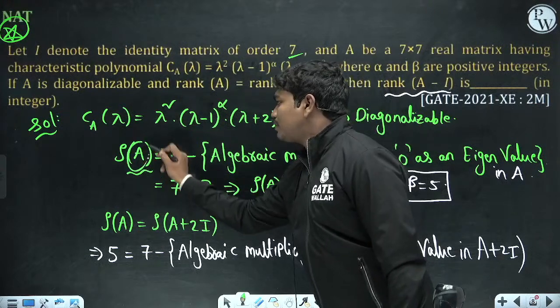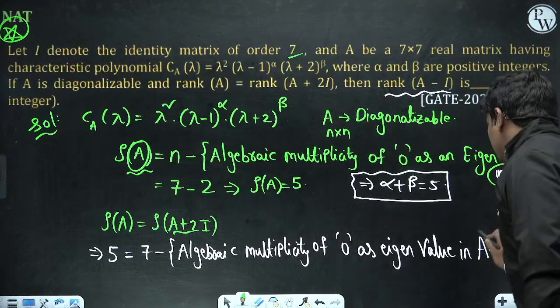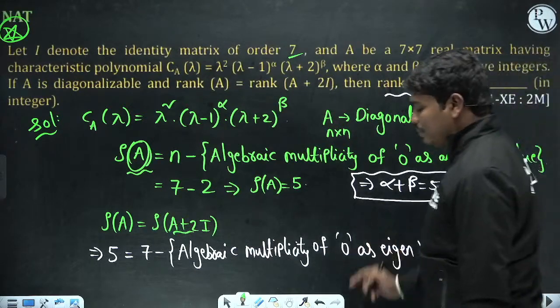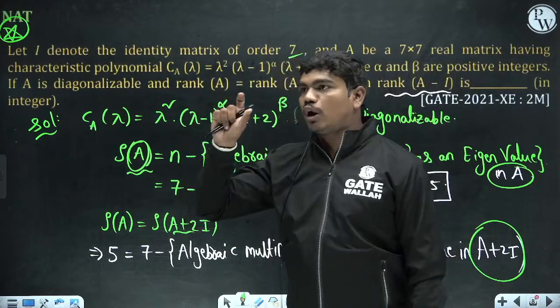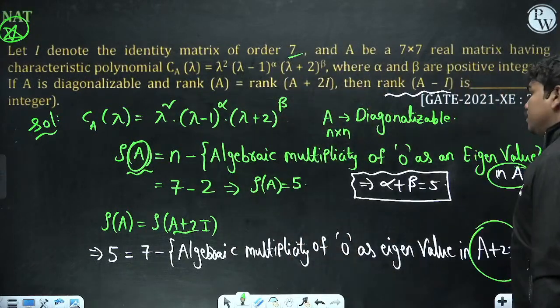Whatever is the matrix here, the matrix should be the same here. If this is A plus 2y, this also should be A plus 2y. So depending on A plus 2y, your characteristic polynomial will change. So that's what you need. Fine. So let us go for the next question.